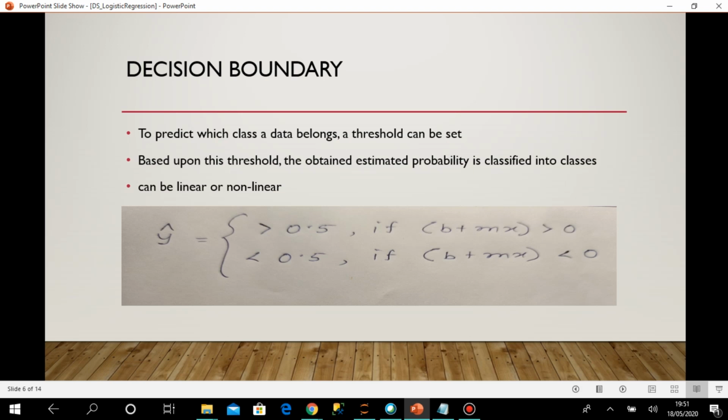Okay, so that is what is written here. Based upon this threshold, the obtained estimated probability is classified into classes, and it can be linear or non-linear. So for this threshold we can have linear or non-linear functions.